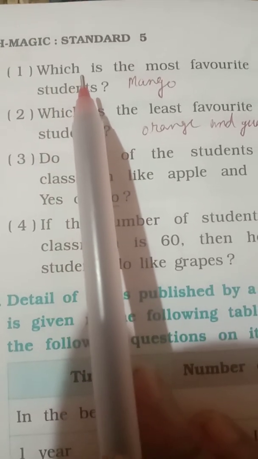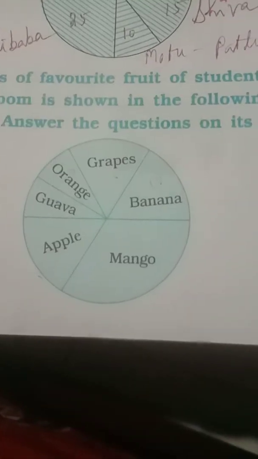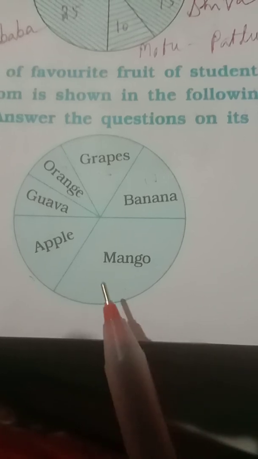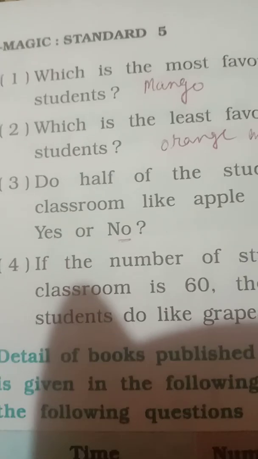First question, which is the most favorite fruit of students? As just seen over here, the maximum is mango. So write over here, most favorite fruit, that is mango.